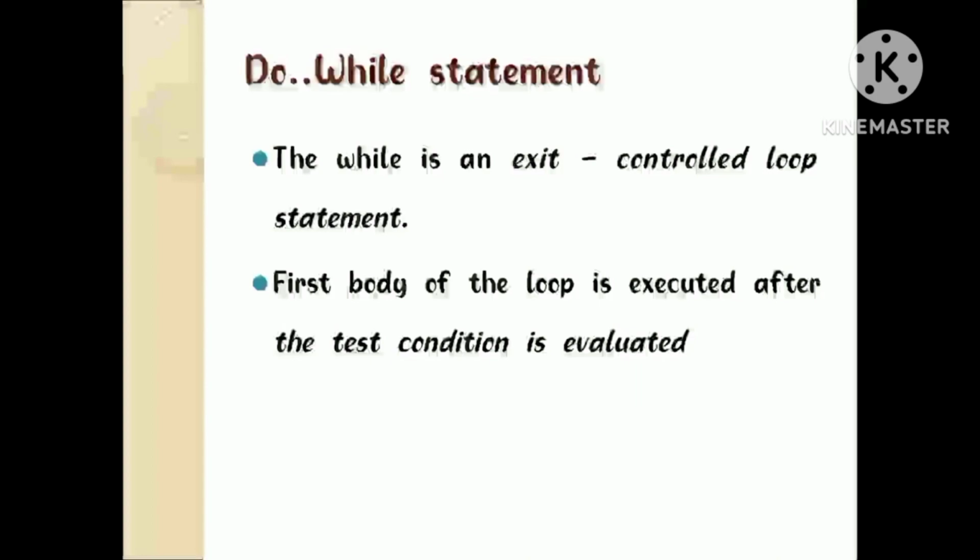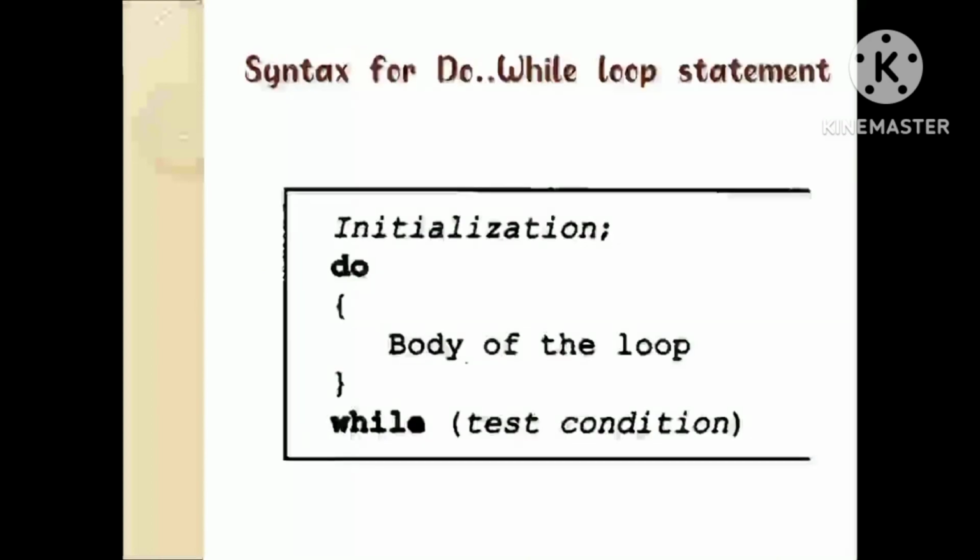Do-while statement. The do-while loop is a variant of the while loop. This loop will execute the code block once before checking if the condition is true. Then it will repeat the loop as long as the condition is true. It is an exit controlled loop statement. Syntax for do while loop statement: initialization; do { body of the loop } while (test condition). First, the body of the loop is executed, after that the test condition is evaluated.